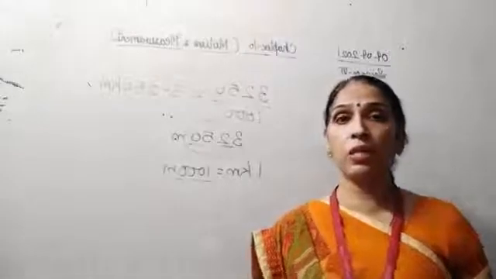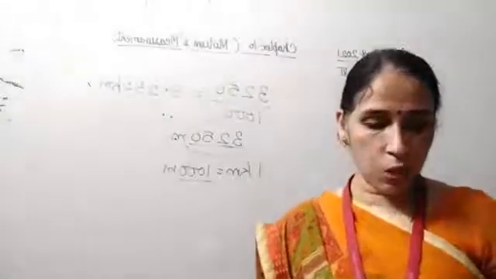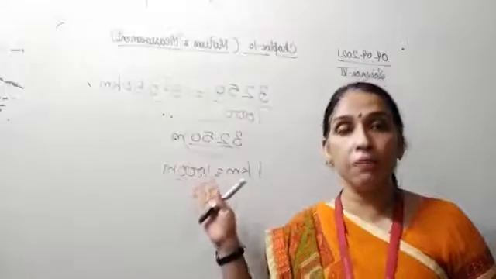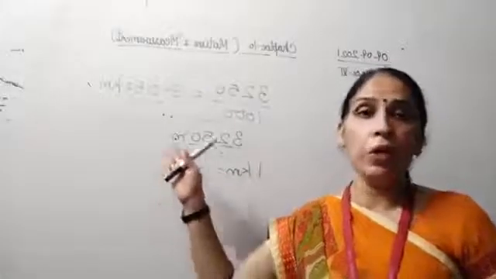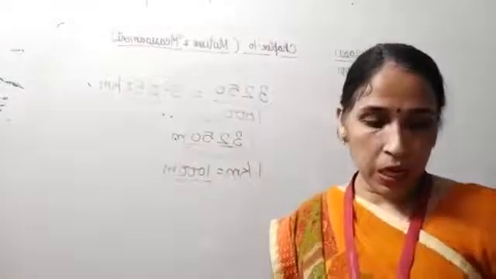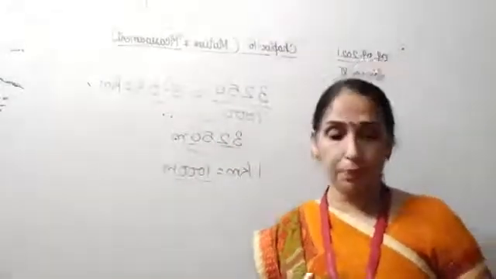This will be your distance in kilometer. Thus a distance of 3250 meter will become 3.250 kilometer.